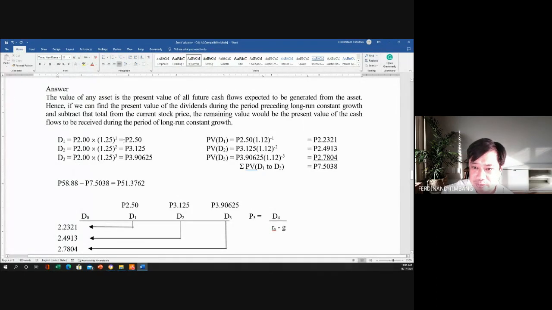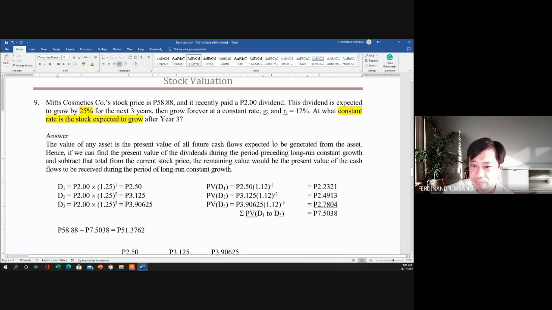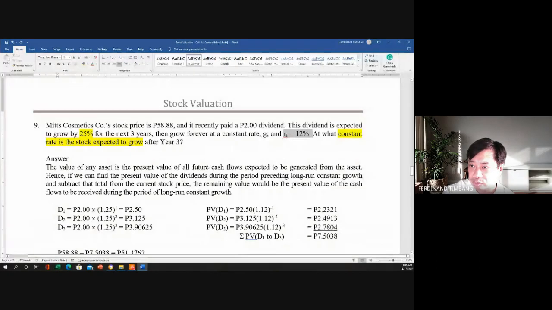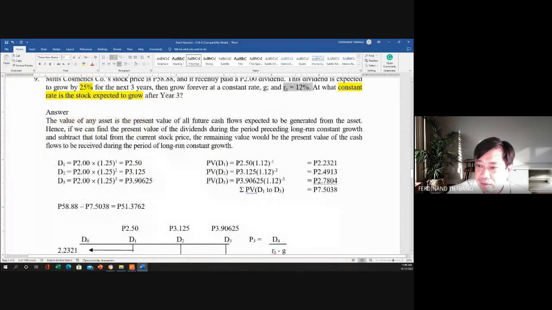And then we can get, of course, the present value of this by discounting them at 12%. So we have 2.50 times 1.12 raised to negative 1, then 3.125 times 1.12 raised to negative 2, then 3.90625 times 1.12 raised to negative 3. So these are their present values, which sum to 7.5038.